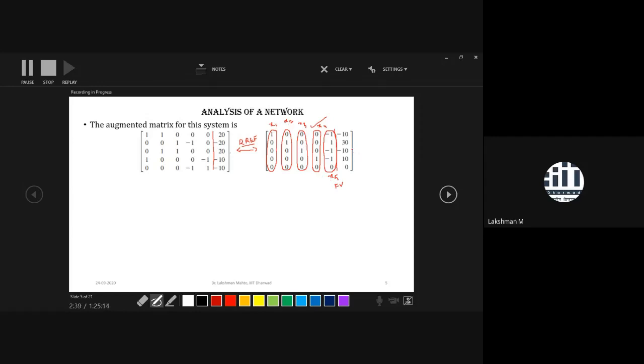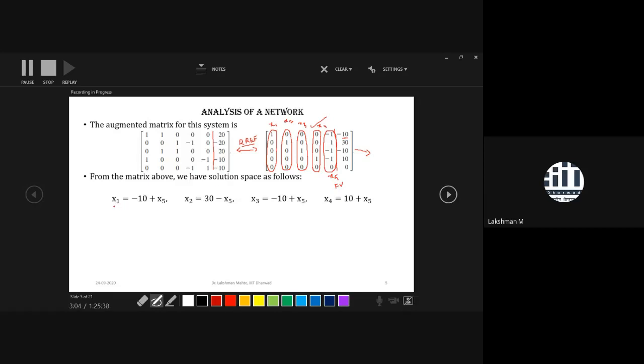How? Revert this reduced matrix back into the form of equations. What will you get? You will get x1 minus x5 equal to minus 10. On the right-hand side, in the rightmost column, we observe minus 10.